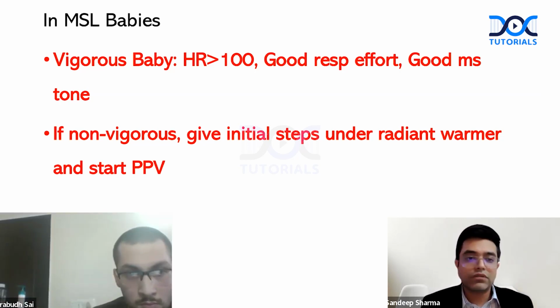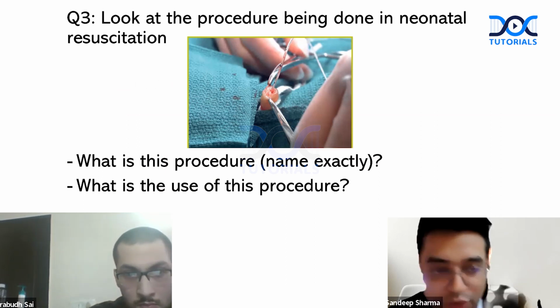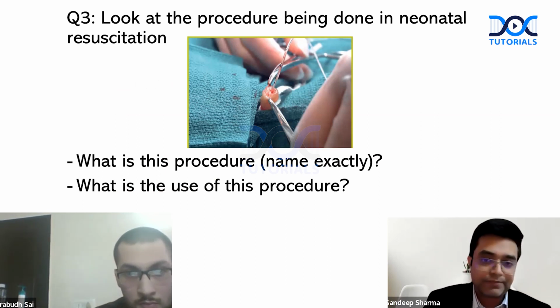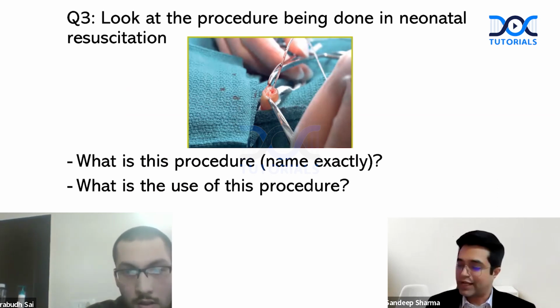Question number 3. Look at the procedure being done in neonatal resuscitation. What is the procedure? Secondly, what is the use of this procedure? So let us start with the first part. What is being done here? Prabhupada: Umbilical vein catheterization. Excellent.